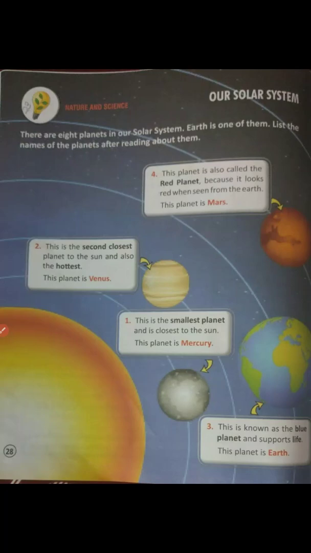Okay? So, let's continue today's class with the topic our solar system. Dear kids, our solar system is located on one side of the Milky Way galaxy. What is a galaxy? A galaxy is a huge group of stars that contains billions of stars. And the solar system consists of the sun, planets, dwarf planets, moons and some other objects.